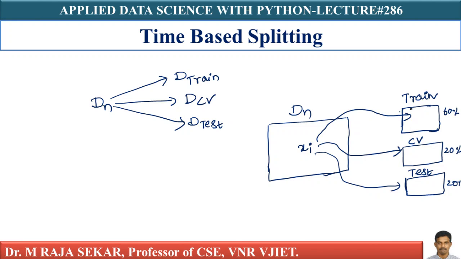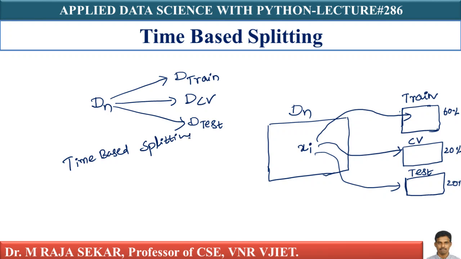But I discussed in one of my previous lectures that random sampling or random splitting is not the only way to split the data, and there is another type of splitting known as time-based splitting.